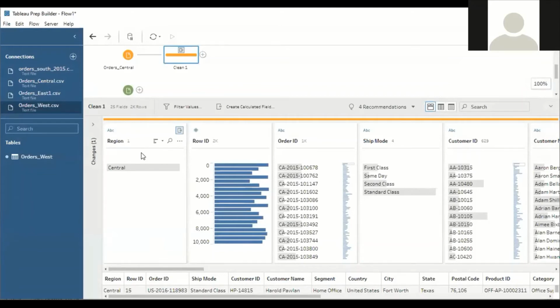The region field is added. And remember, whatever modification we are doing here in Tableau Prep is not going to affect your original files. Understood? The data which is stored in the database or the data which is stored in the Excel sheets. The modification is only for Tableau Prep here. So one field is added.